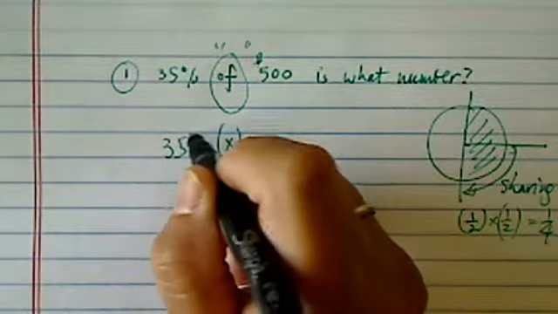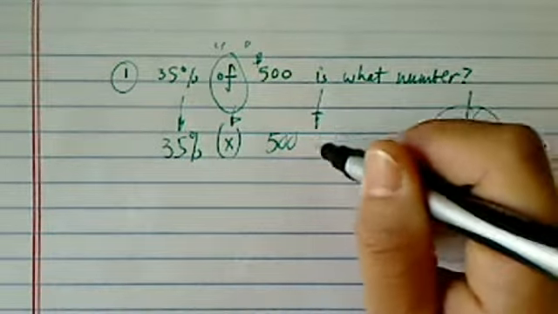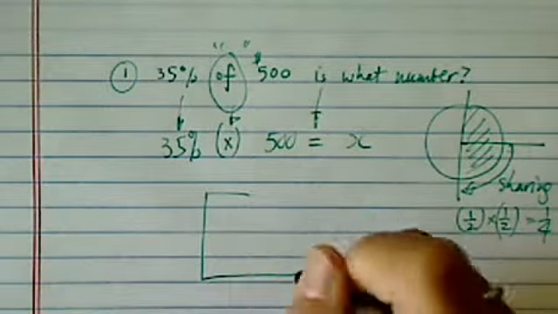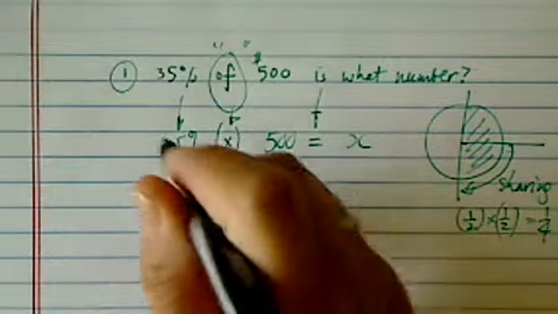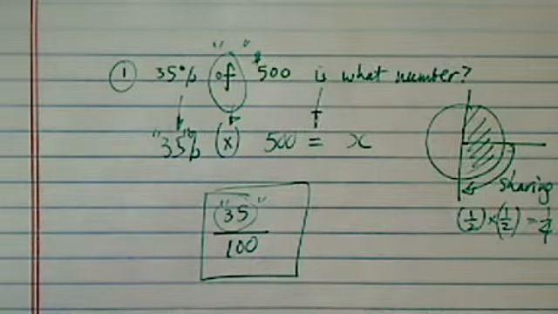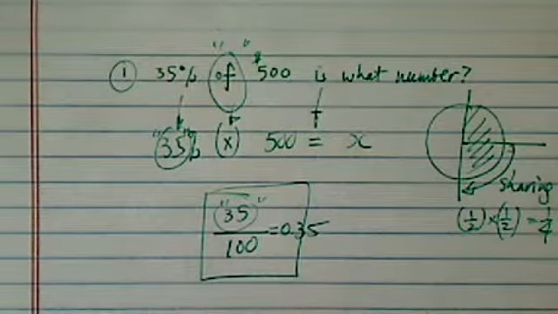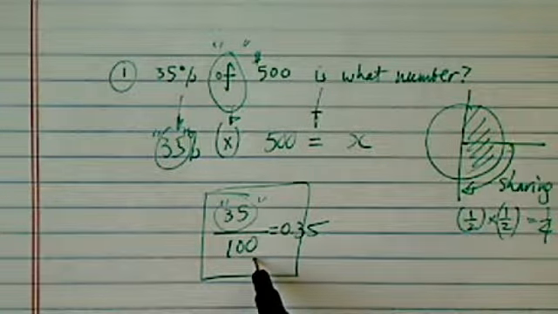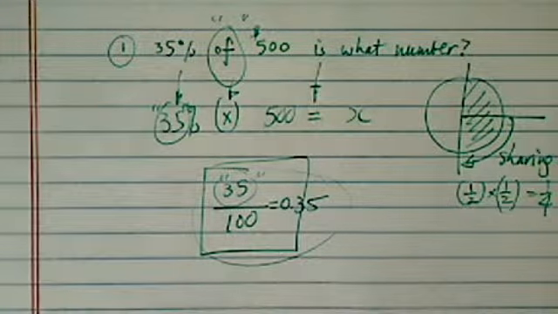So 35%, we're going to literally write it down, off 500 is what number? We call it number X. Now I always tell my students, 35 is not a number in this 35%. You have to convert it into a fraction or a decimal. Either way, but you can't use the 35 as if it's a number, because 35% literally means 35 per 100. Percent is per 100. So here I calculated it back into a decimal form. If you want to use fraction, that's fine also.